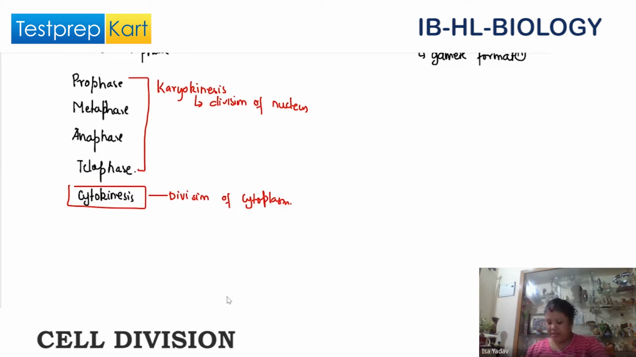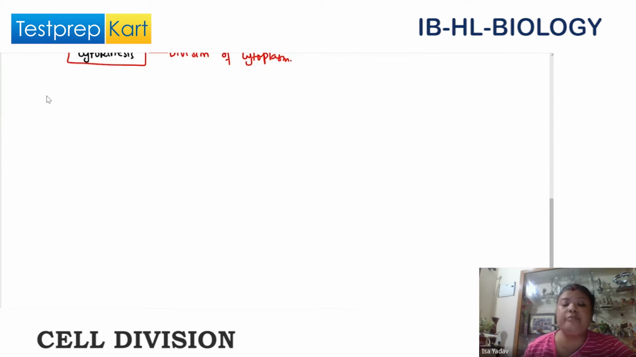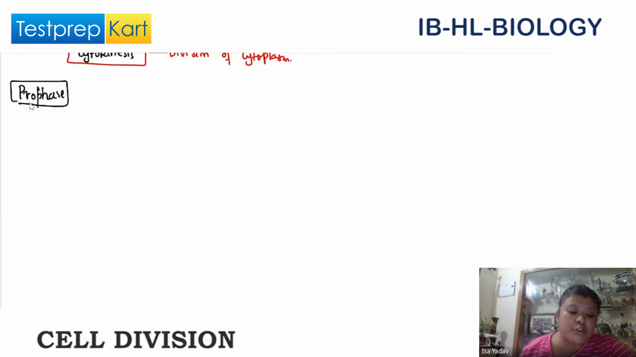Now, next, let's see. We have the first phase. We're going to go into the first phase and see what the properties of the first phase are. So the first phase is called prophase. This is the first phase of mitosis.